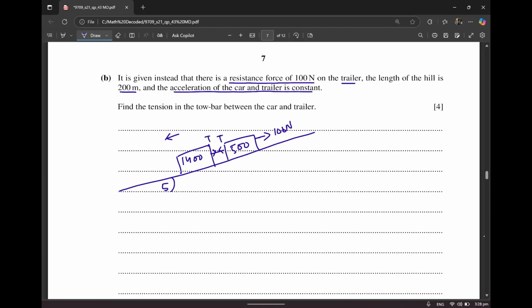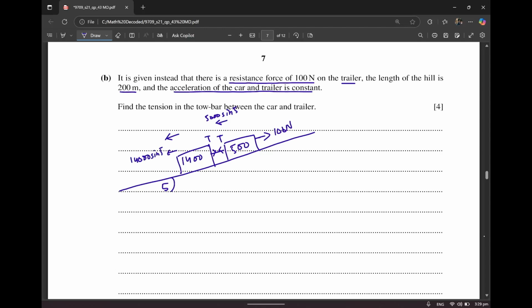And this is going to be 5,000, because it gets multiplied with g, and actually we don't even need the vertical component, we only need the horizontal component. That's going to be 5,000 sine 5. And for this as well, it's going to be 14,000 sine 5.